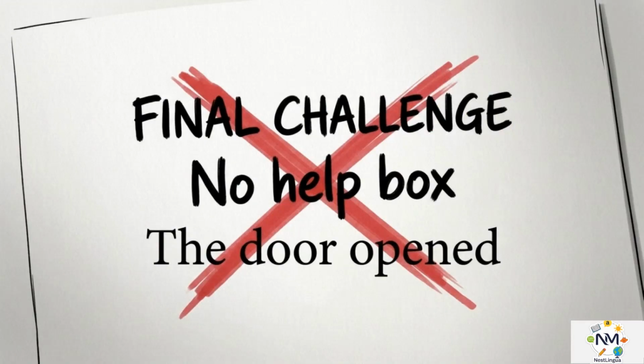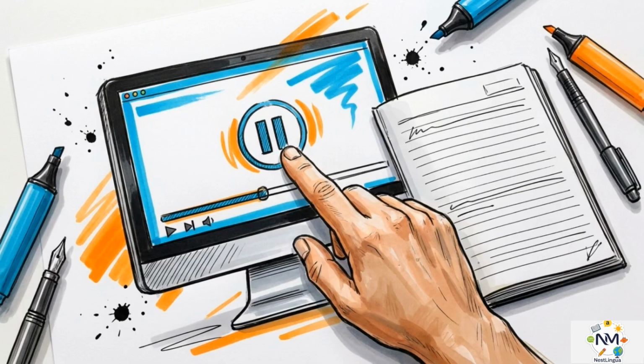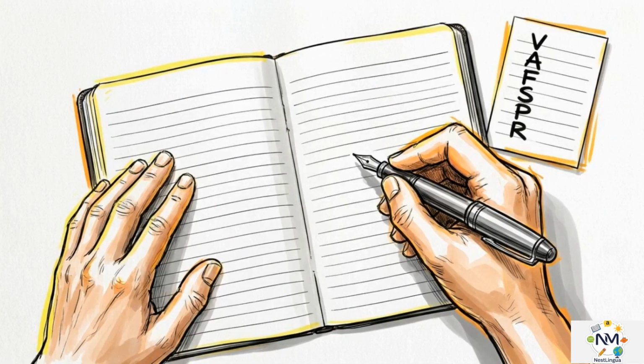For the final challenge, the training wheels are completely off. Your baseline sentence is simply, "The door opened." No help, no hints. Go ahead and pause the video one last time. Rely entirely on your own imagination and the VAF-SPUR checklist to construct the scene.